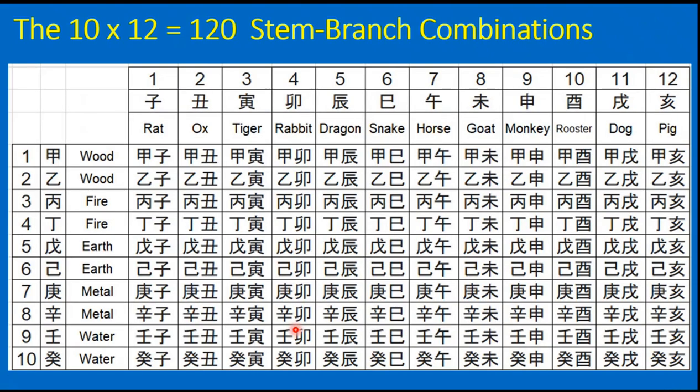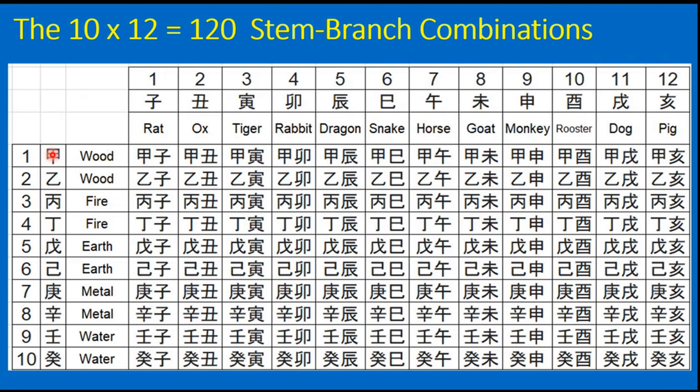Now, the 60-year calendar cycle, which we were talking about, that is the sexagenary cycle, is based on the combinations of a cycle of these 10 heavenly stems and the 12 earthly branches. Each year is named by a pair of one stem and one branch, as you can see in this combination table. For example, the first one is wood and the first one here is the rat.